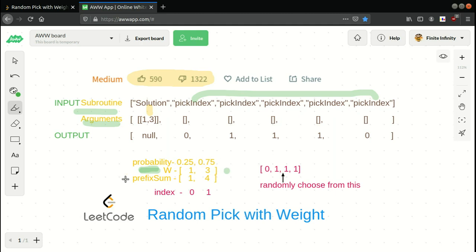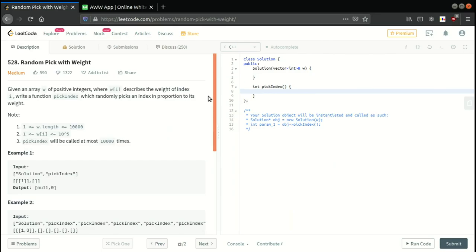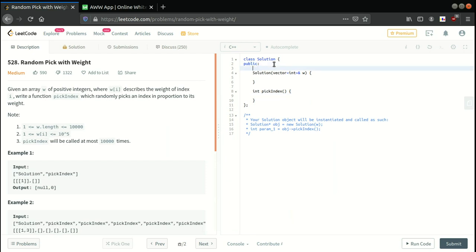The logic behind this is that we will calculate a prefix sum. The prefix sum array will be 1 and then 1 plus 3. So we have calculated our prefix sum array, and then we will make a random variable and see where that random variable belongs in the prefix sum, and we will return that index. First of all, I'll assign a global